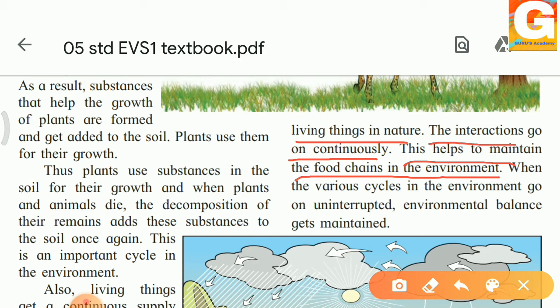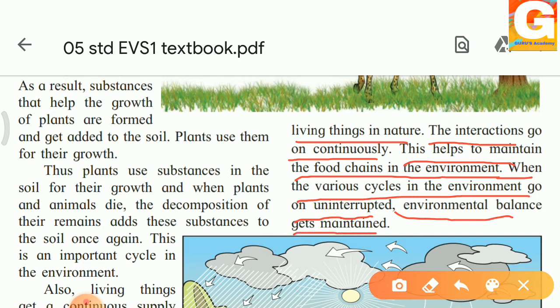If we have to keep the food chain going well, it should be maintained properly in nature. What should happen? There should be interaction without interruptions. So when various cycles in the environment go on uninterrupted, what will happen? The environmental balance gets maintained.